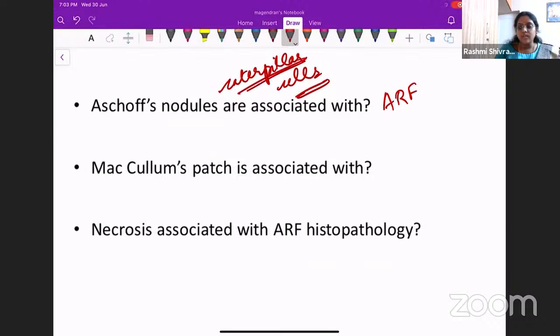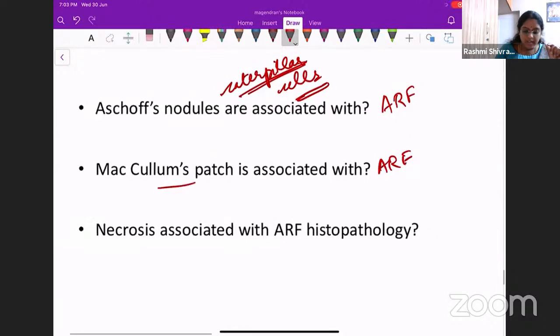McCallum's patch is also associated with acute rheumatic fever. McCallum's patch is nothing but an endocardial lesion, happening in acute rheumatic fever with carditis.